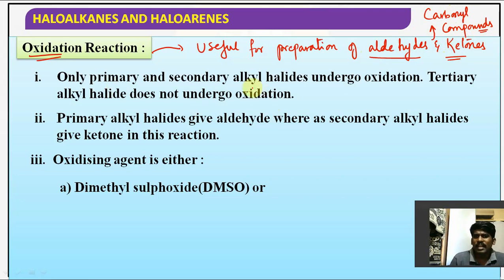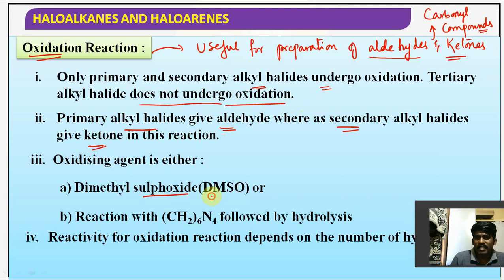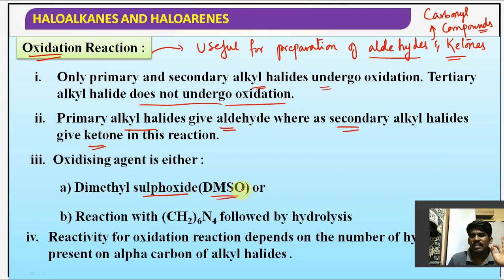Only primary and secondary alkyl halides undergo oxidation. Tertiary alkyl halide does not undergo oxidation because of its steric hindrance, bulkiness. But primary alkyl halides give aldehydes, whereas secondary alkyl halides give ketones in this reaction. What oxidizing agents can be used? DMSO, dimethyl sulfoxide, can be used as an oxidizing agent, or else we can use hexamethylene tetramine, followed by hydrolysis.